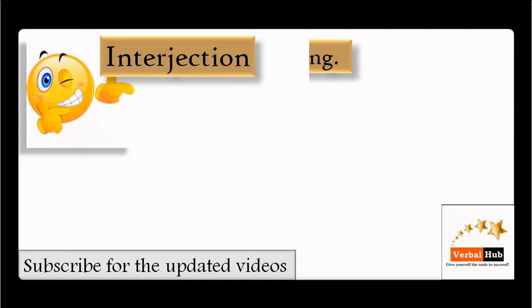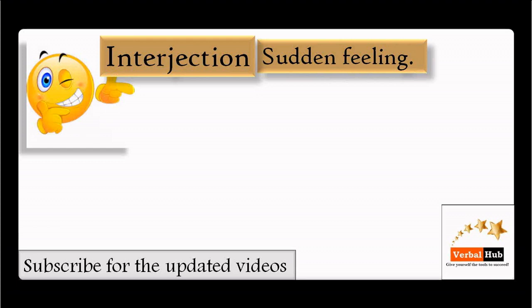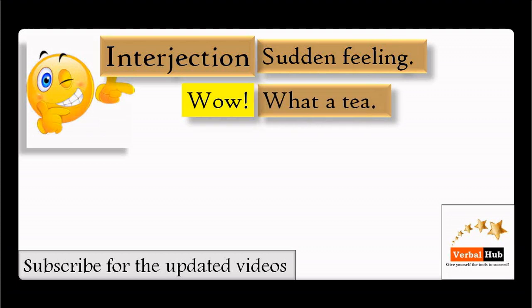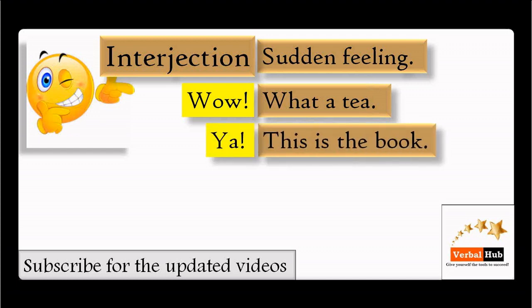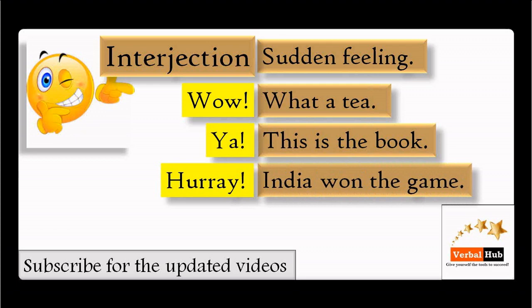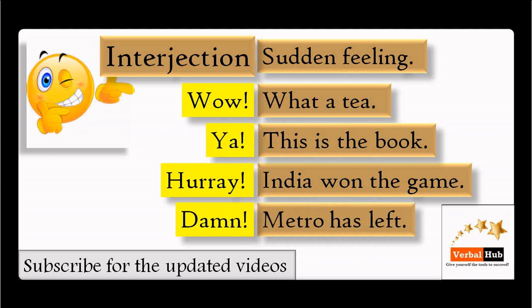So what is an interjection? Interjection means sudden feeling. Any sudden feeling becomes an interjection. Example: wow, what a tea. So here wow is what? It's a sudden feeling. Yeah, this is the book. Yeah is a sudden feeling. Hooray, India won the game. Hooray is what? Sudden feeling. All right. Damn, metro has left. Again, damn is what? Sudden feeling. So any sudden feeling becomes an interjection.